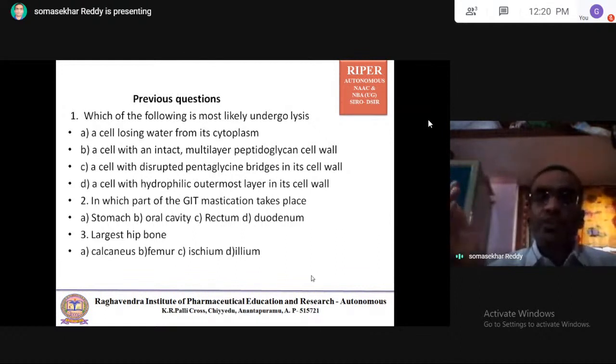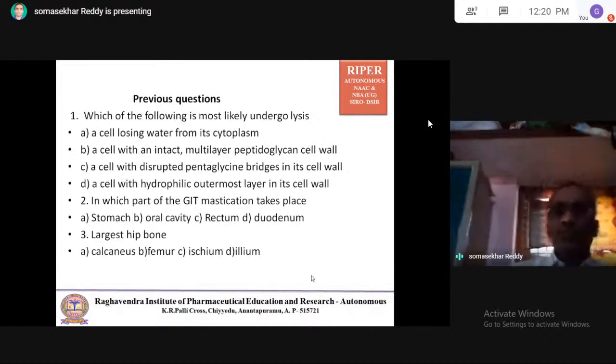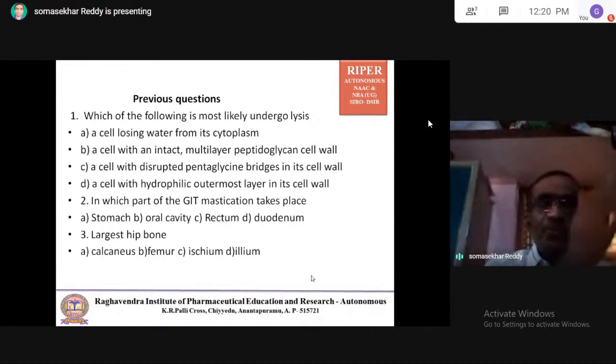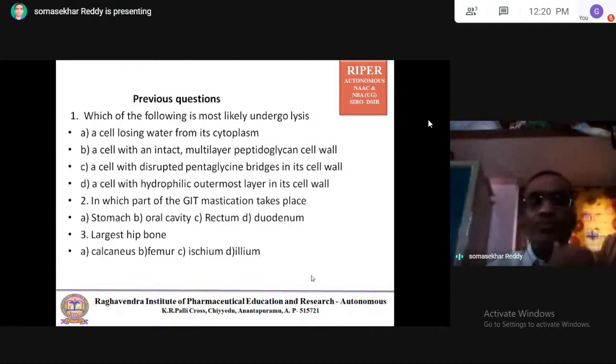In osmosis, I told you water moves from higher concentration to lower concentration, that is, from higher water content to lower water content, not related to the solutes. Water always moves from its higher content. So water is more in the cell when compared to the hypertonic solution, so water moves from the cell to the hypertonic solution. When water moves from the cell to the hypertonic solution, the cell undergoes lysis.